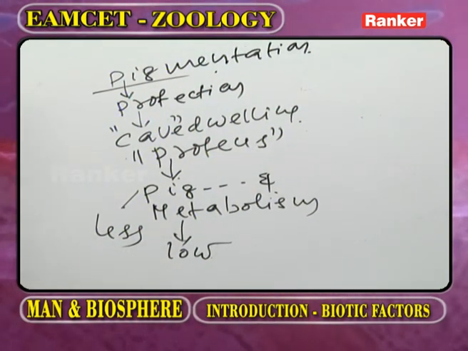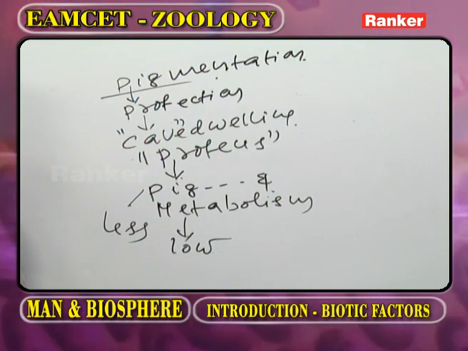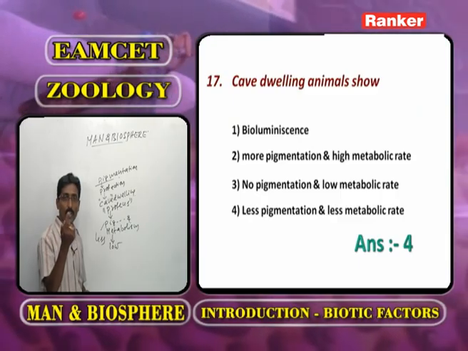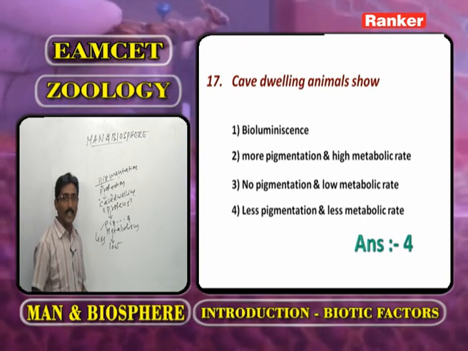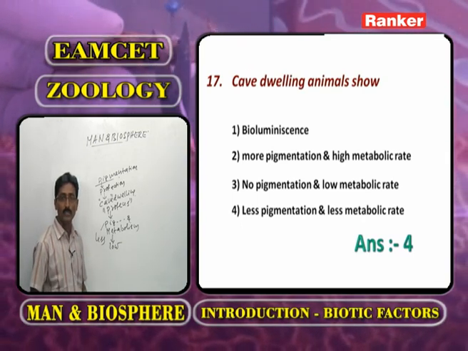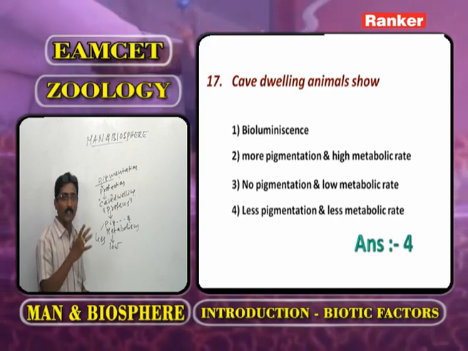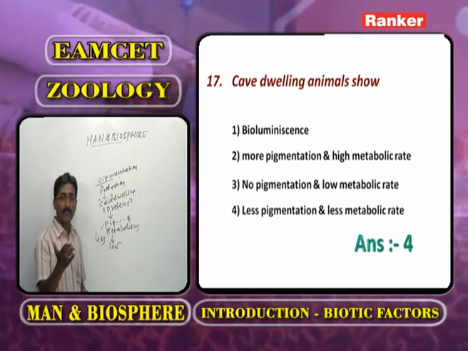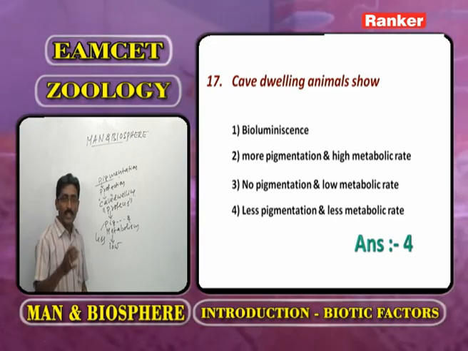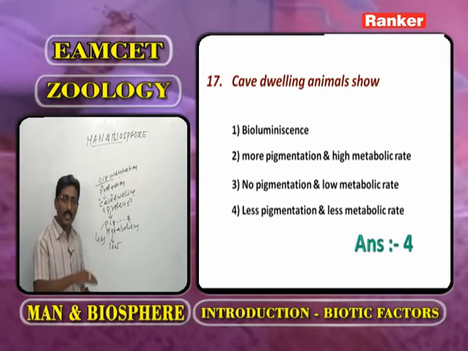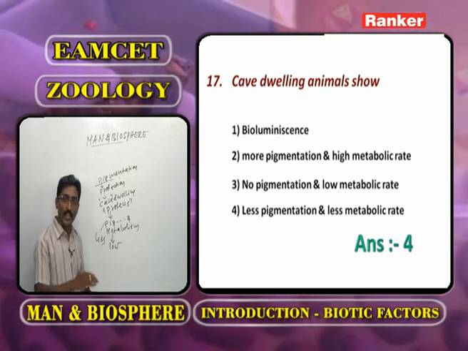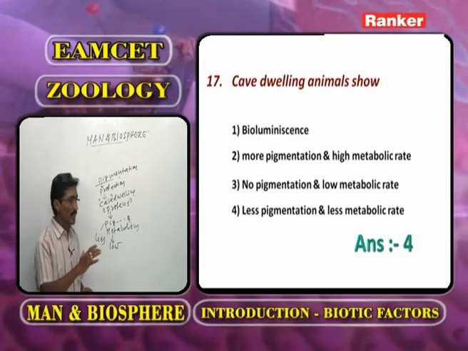Again, as we observe the biological effects of light on living organisms, first we discuss pigmentation. Second, the effect of light on locomotion, on vision, on metabolism, biological rhythms, UV rays, and bioluminescence.